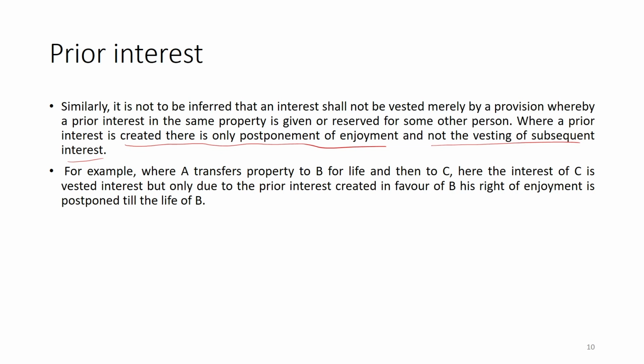So, B for life is a kind of prior interest. Then to C, here the interest of C is a vested interest, but only due to the prior interest created in favor of B, his right of enjoyment is postponed till the life of B. So, one thing we have seen in the third condition of this vested interest that we have discussed,